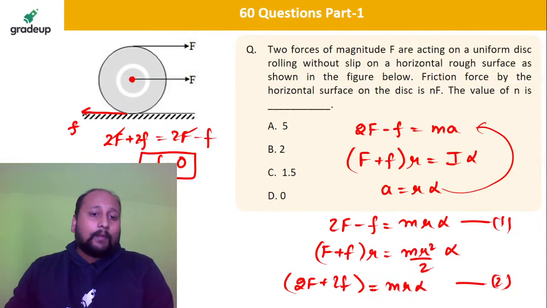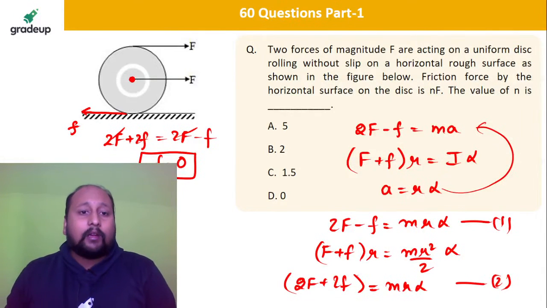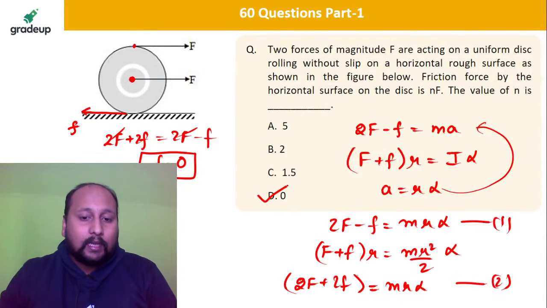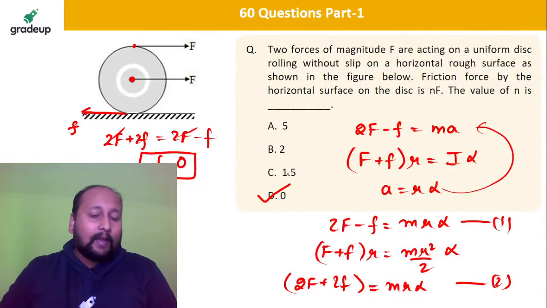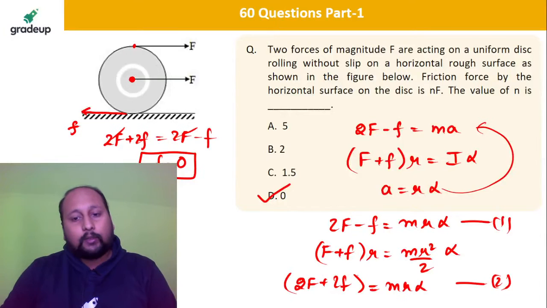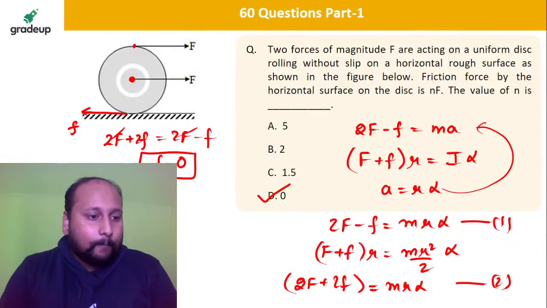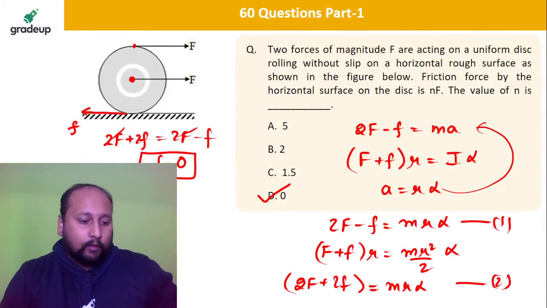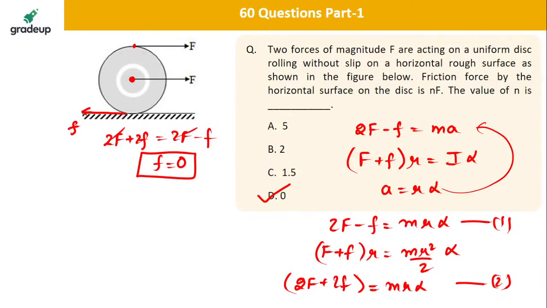That means if a body is rolling without slip and you're applying a force at the CG as well as at the end point, the frictional force will be exactly equal to 0. We'll have 0 frictional force acting on this body. Option D is the correct answer. You'll have exactly 0 frictional force. Okay, is this clear? Let me hide my screen so that you are able to see this solution. It's a very easy one.